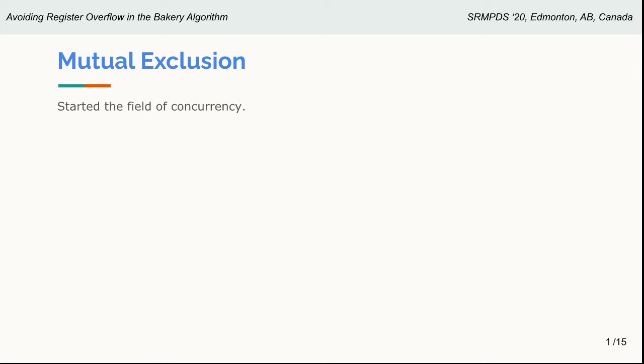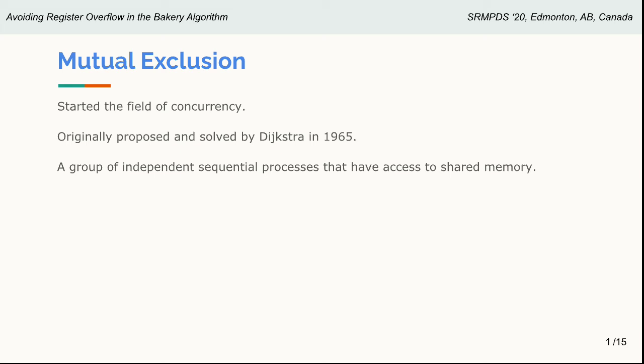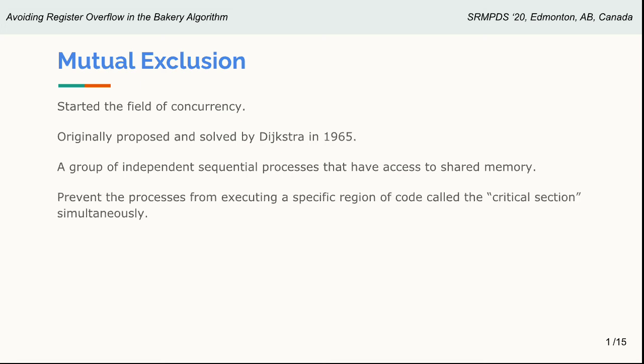Mutual exclusion started the field of concurrency. It was proposed and solved by Dijkstra in 1965. A group of independent sequential processes have access to shared memory. This problem is actually concerned with this group of processes, and the goal is to prevent these processes from executing a specific region of the code called the critical section at the same time or simultaneously.